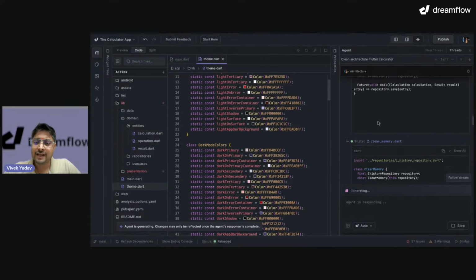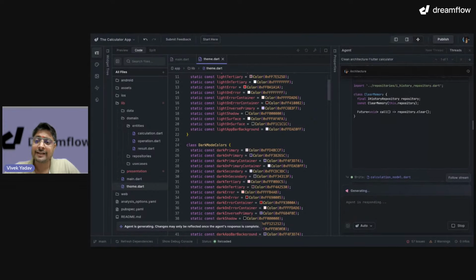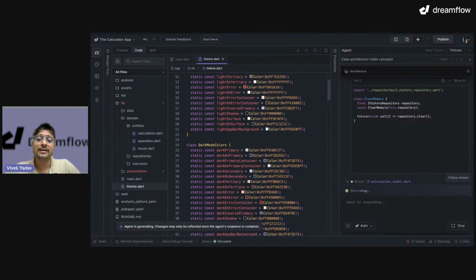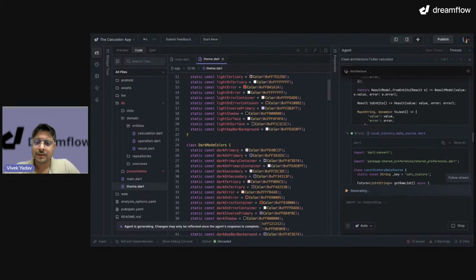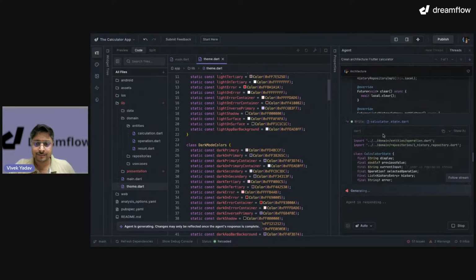Then we have save history, perfect, clear memory. That is really good. So it is able to understand that I will have a database that I might want to clear, right? Or a history that I might want to clear. So here our agent is able to think few more things that I have not provided to it, and that is really good.